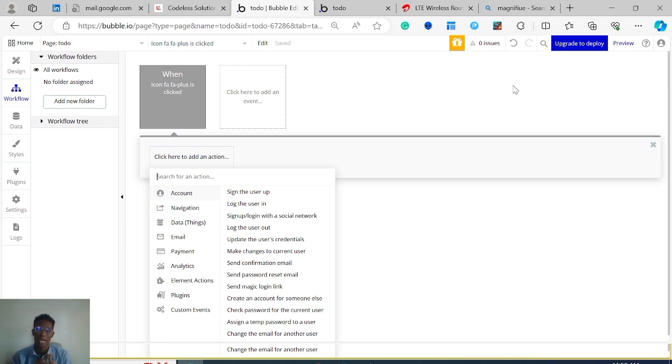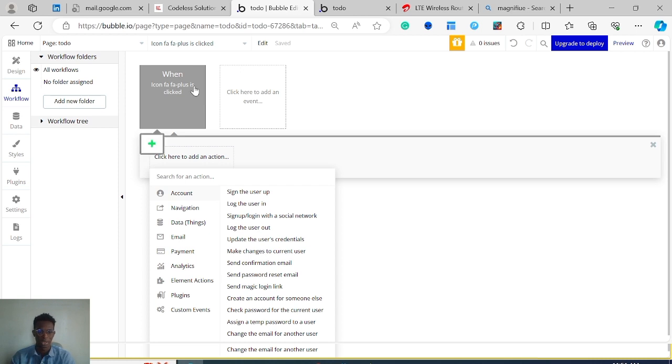When I jump up, I come back down. When I wake up, I scream. When I see a snake, I run. Hopefully not, or maybe. When I listen to music, I smile. So when something happens in our app, we need to define a behavior that should happen. When a user does something or doesn't do something, in fact, we need to define a behavior, and this is what workflows are. This is the meat and the power of Bubble.